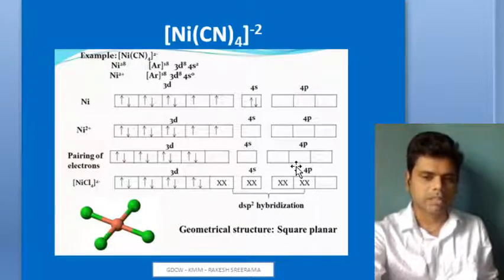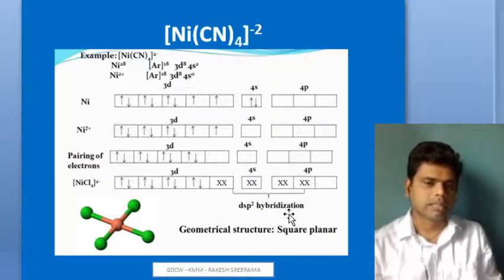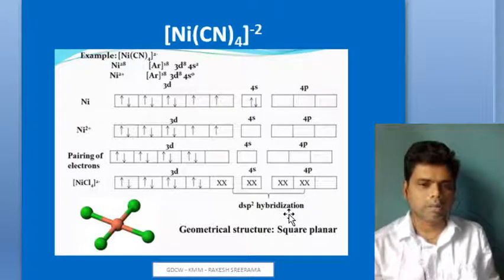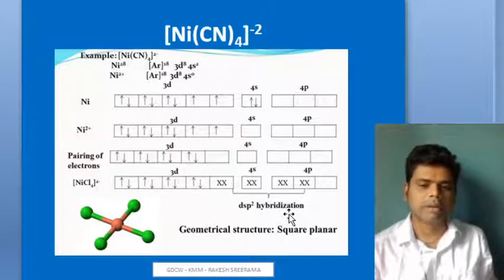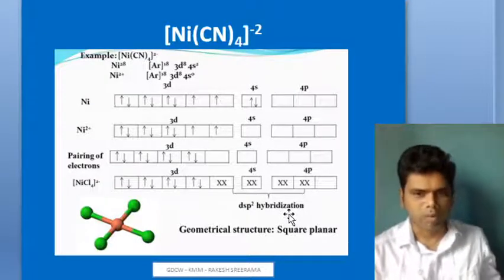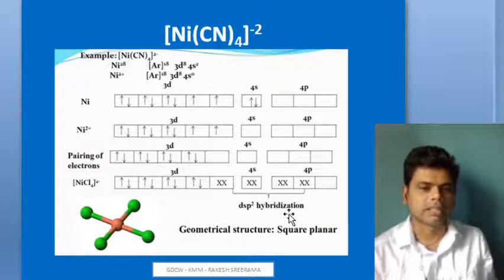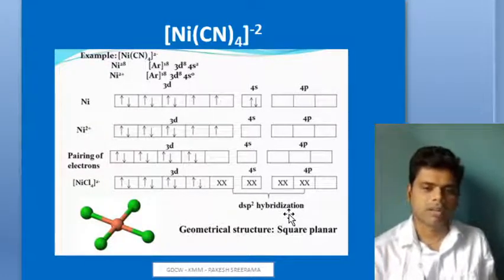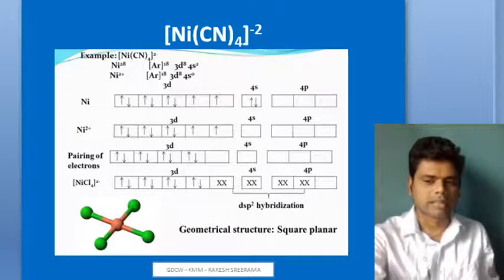and 4p orbitals will intermix, resulting in dsp2 hybridization. And dsp2 hybrid orbitals are in what geometry? Square planar geometry. These 4 hybrid orbitals will direct around the 4 corners of a square plane and invite your cyanide ligand for coordinate covalent bond. Then it results in what?